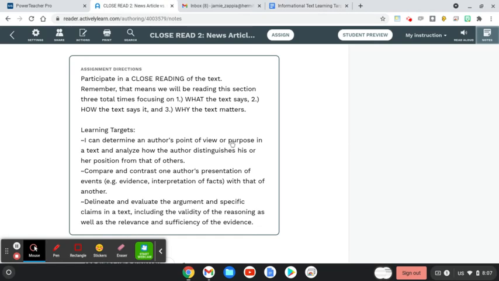As we close read, remember we're going to be reading through the text 3 different times. The first time we read it, we're reading it for what the text says. Second time we're reading it for how the text says it. And the third time for why the text matters.